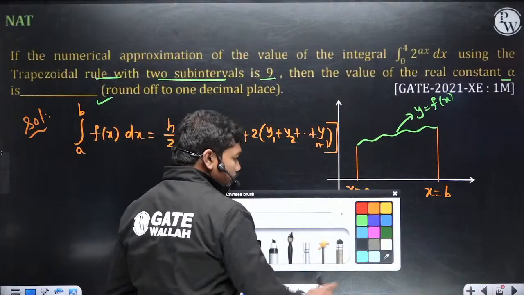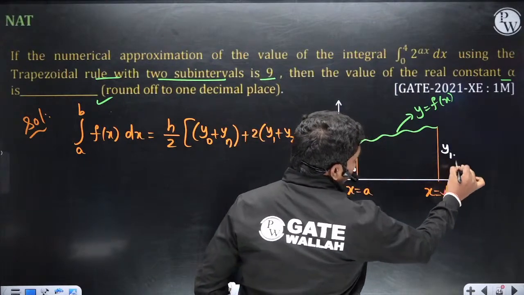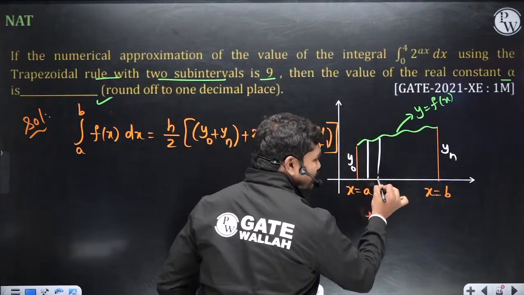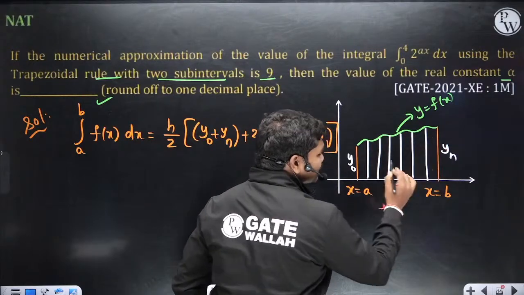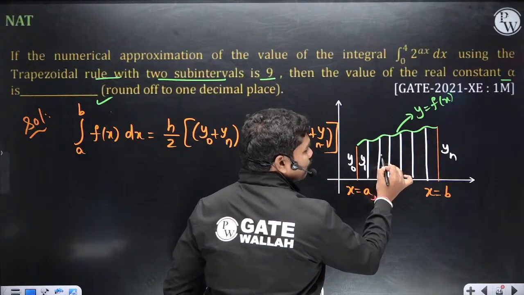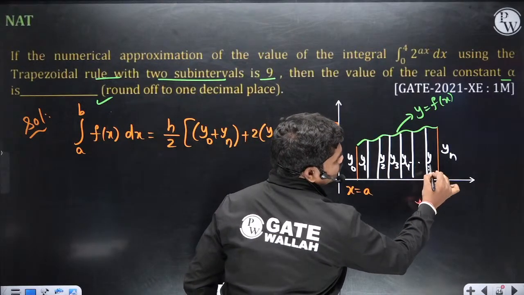First of all, what you do is, this is y0, this is yn, and you will divide this into n parts, n sub intervals, है ना? So you will divide this into n sub intervals. So इसका value होते हैं y1, y2, y3, y4 and so on, yn minus 1 तक होते हैं.